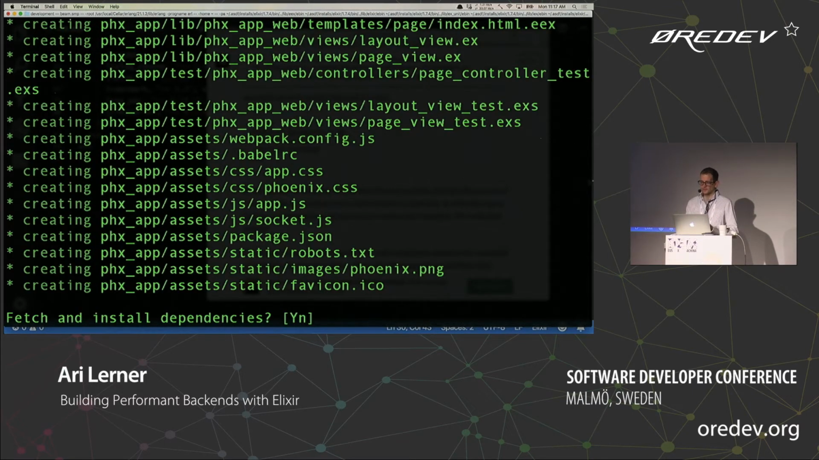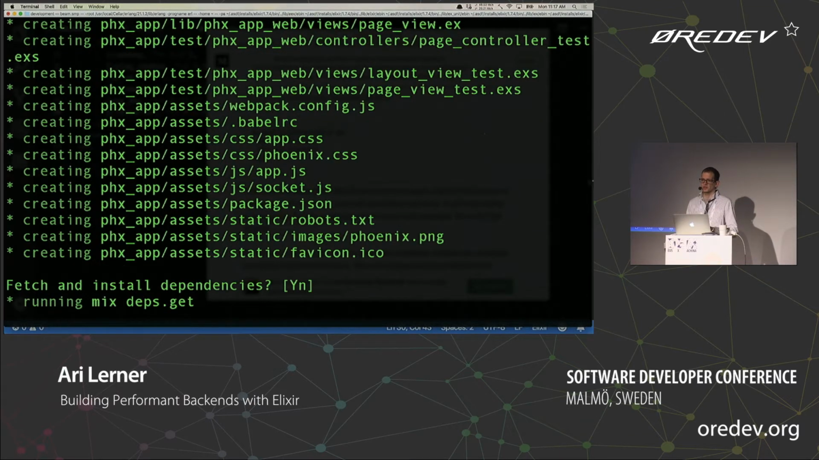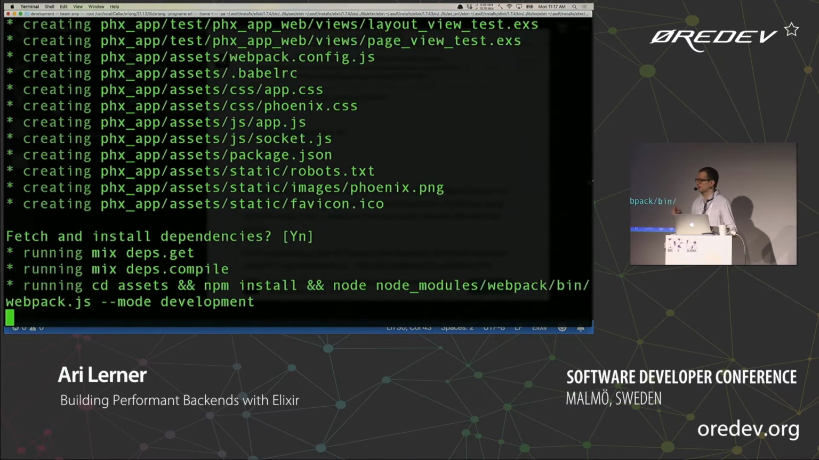What this is going to do is it's going to create a whole bunch of boilerplates. The boilerplate includes JavaScript and that type of thing. So it's going to not only install our Elixir dependencies, it's also going to install our front-end dependencies. If you really like React, you can use React and Phoenix together. If you really like Angular or you just like vanilla JavaScript, you can tell it, I don't want any of that.